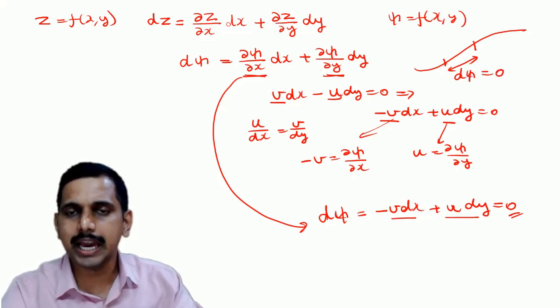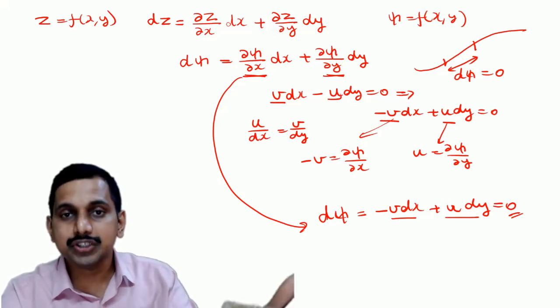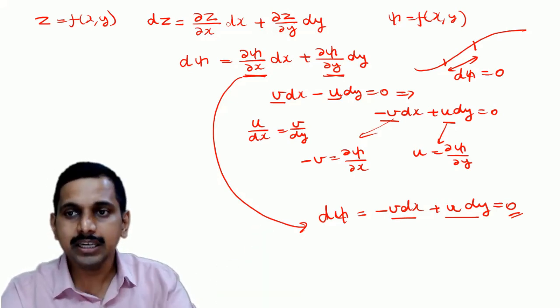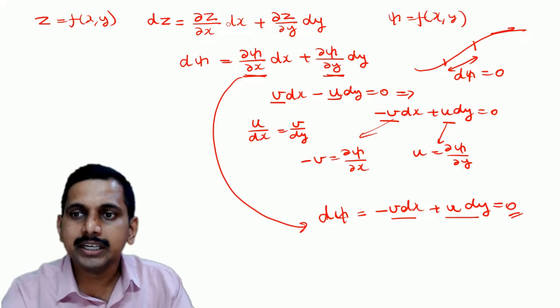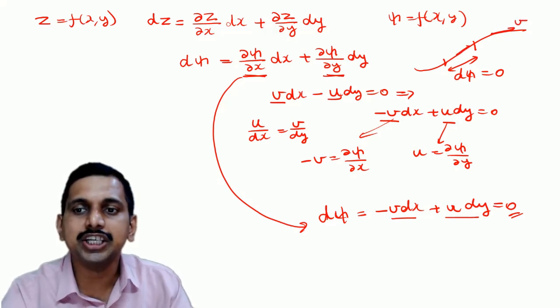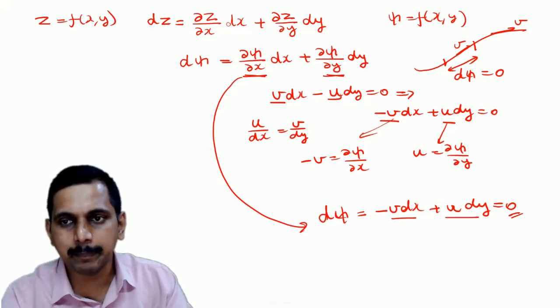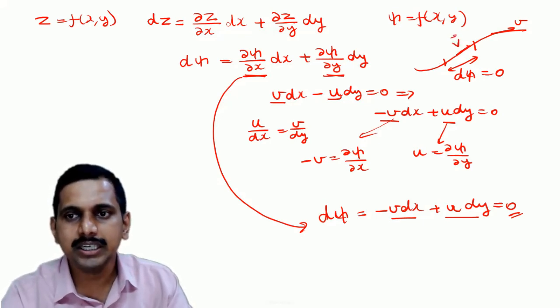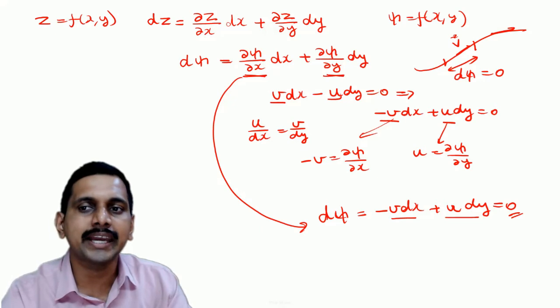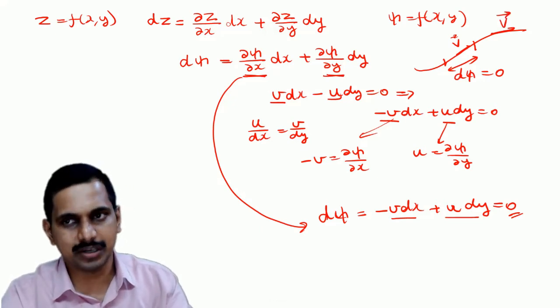Now let us have a recap of what is a streamline. Streamline is a line where at every point the velocity is tangential, right? At every point the velocity vector, the capital V, is tangential to that line. Then it is called a streamline.